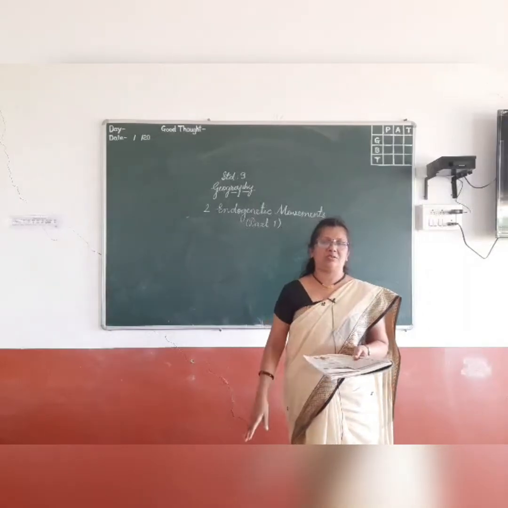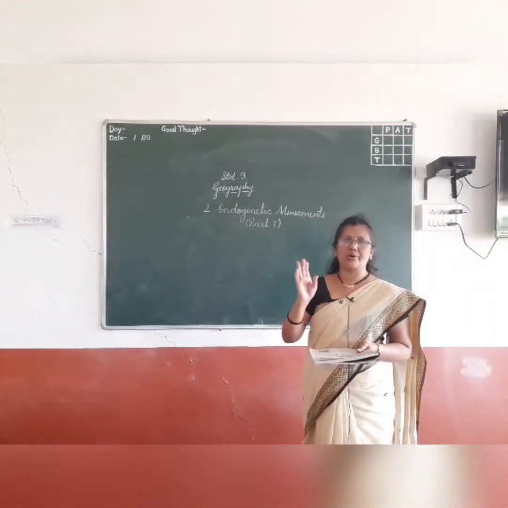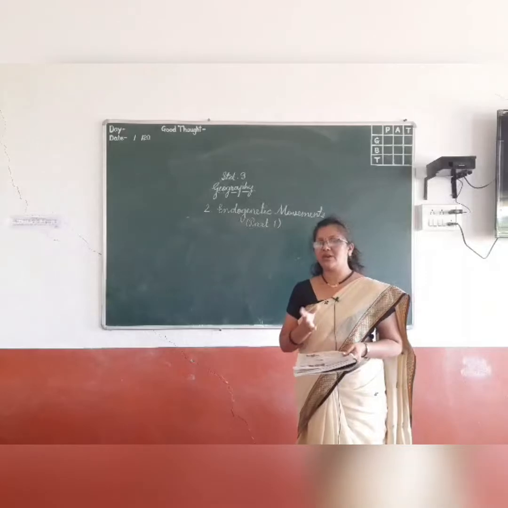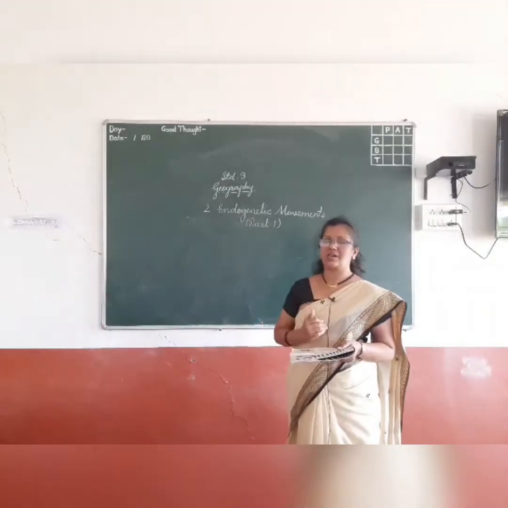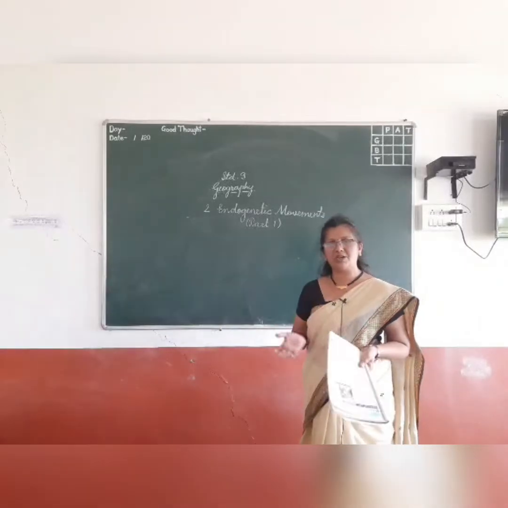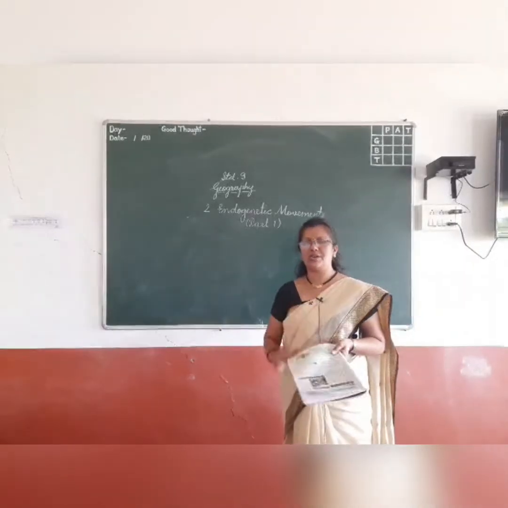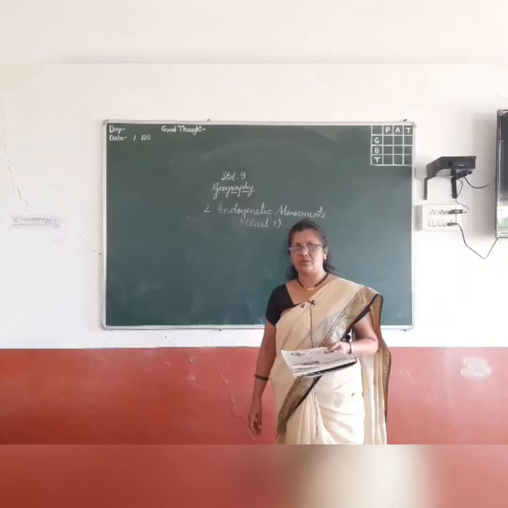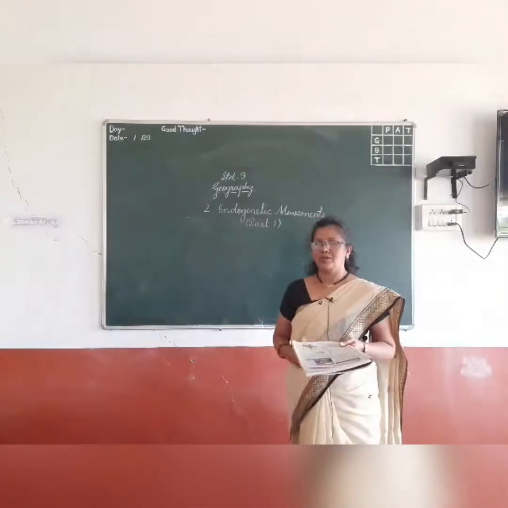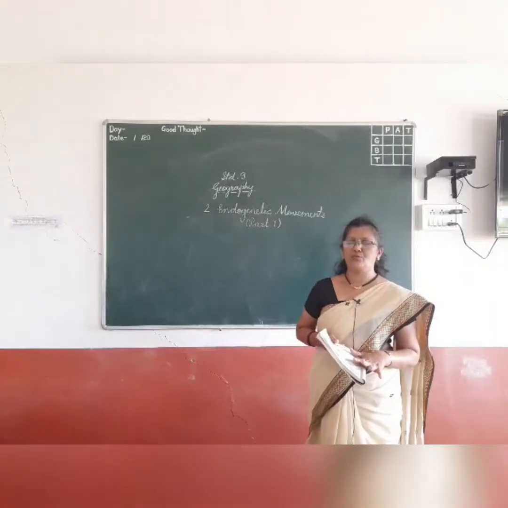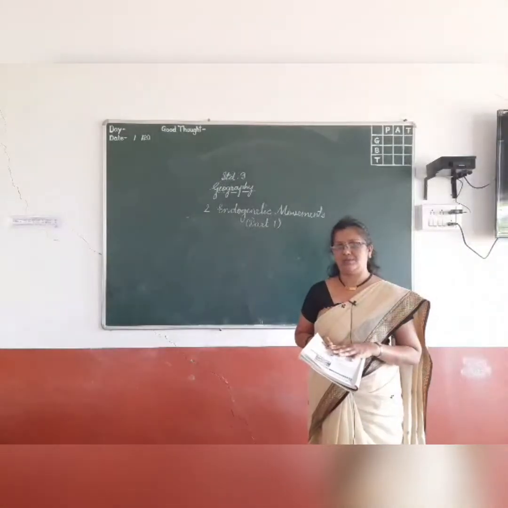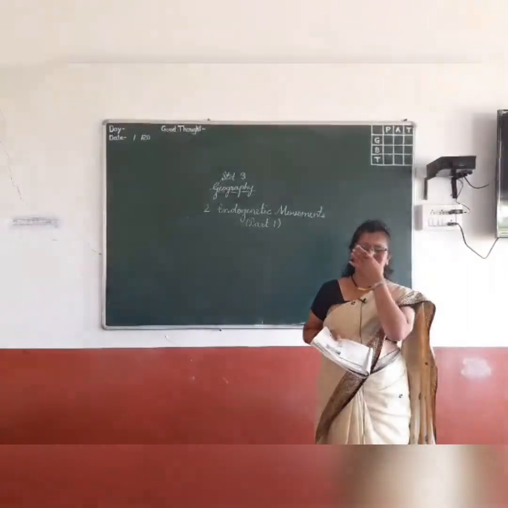When you hear the word disaster, you might have studied one lesson, disaster management. This disaster management we hear many times, mostly during rainy seasons, due to the floods which take place. So what does disaster mean?